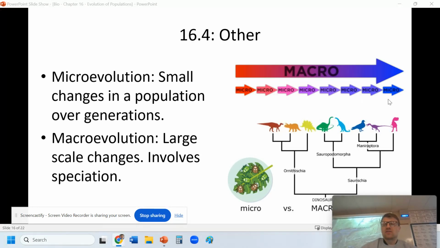And I actually don't even really like using these terms because evolution's evolution. It just looks at different time periods, but you might hear these terms later on in life, and just to understand them a little bit better, micro just means small, macro just means large.